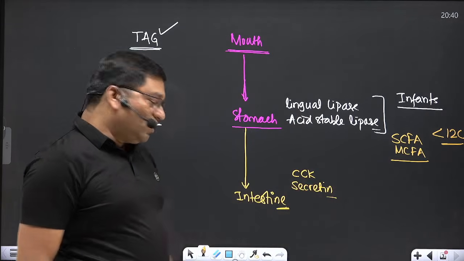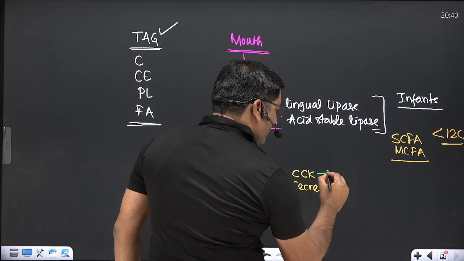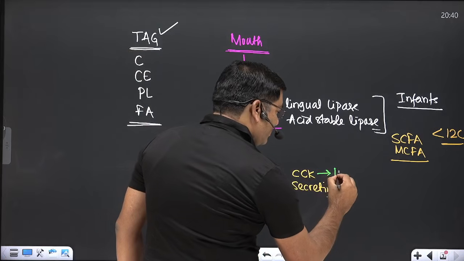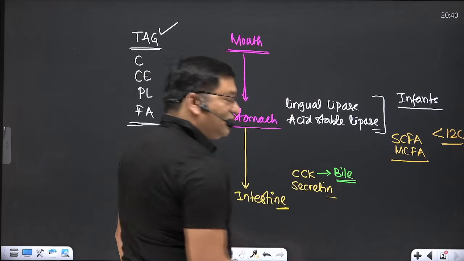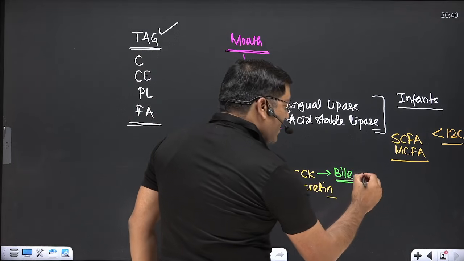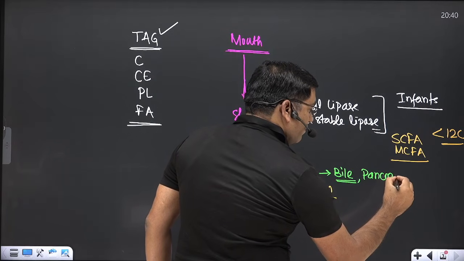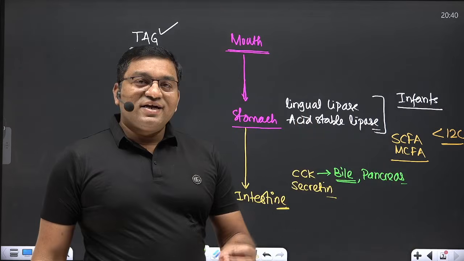So this cholecystokinin causes the contraction of gallbladder and releases the bile. Also, it acts on the pancreas for release of pancreatic enzymes.